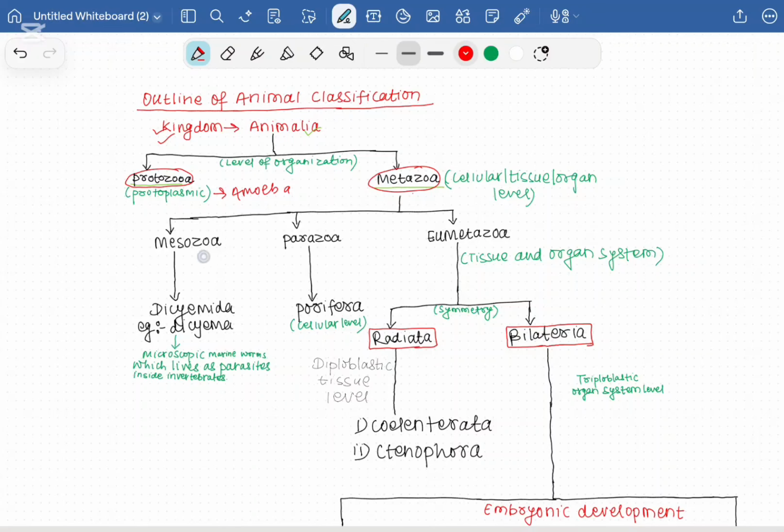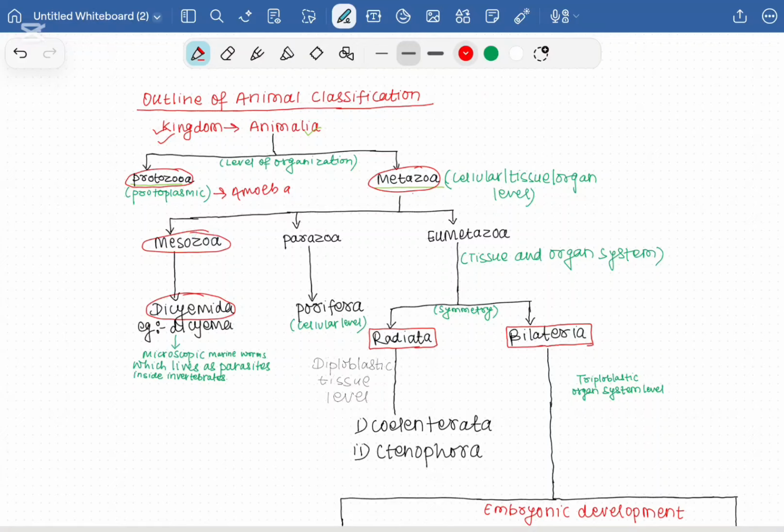In the mesozoa, the Dicyemida group is present. And what does this Dicyemida represent? In this group, microscopic marine worms are present, which live as parasites inside the invertebrate's body. An example is Dicyema, and this is the example of mesozoa.